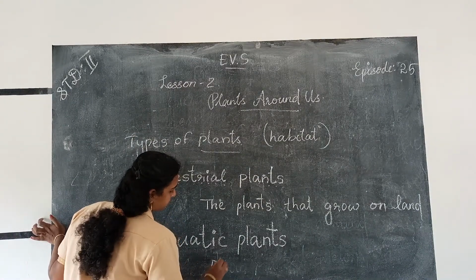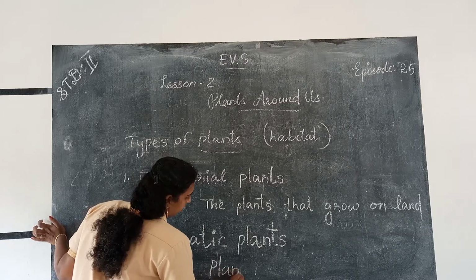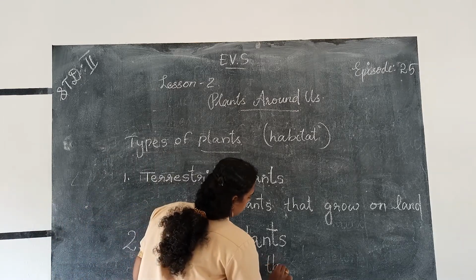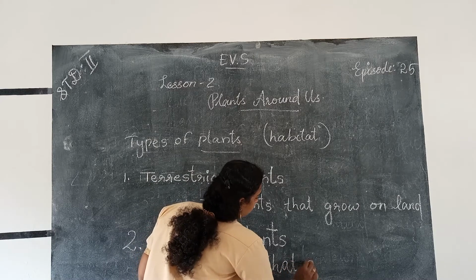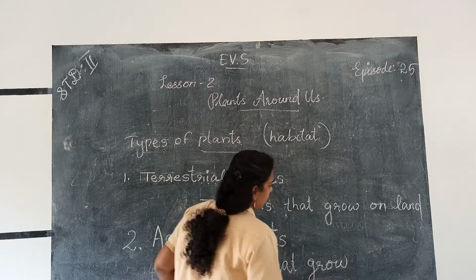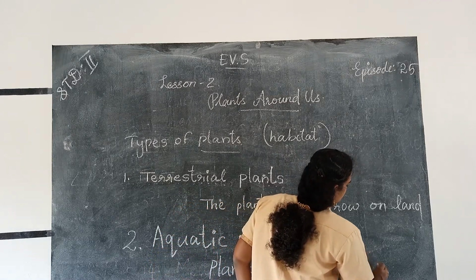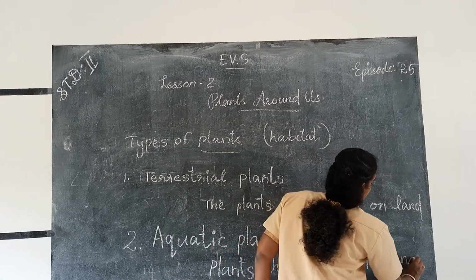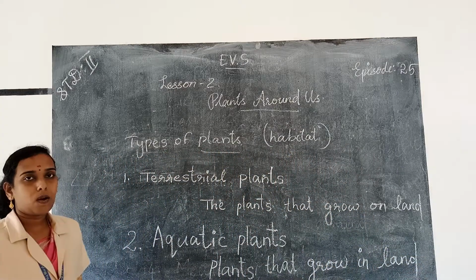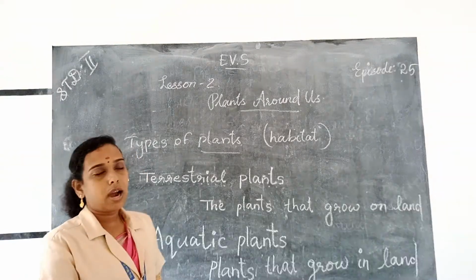The plants that grow in water are called aquatic plants.